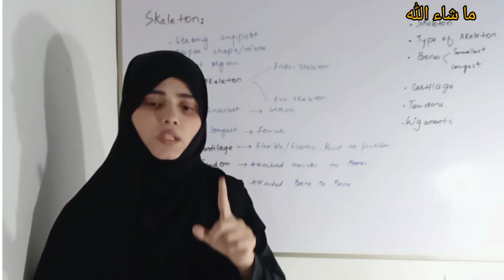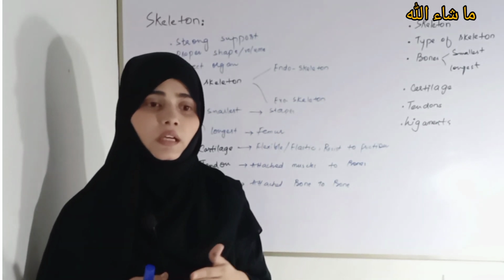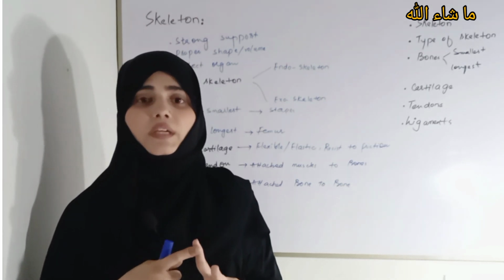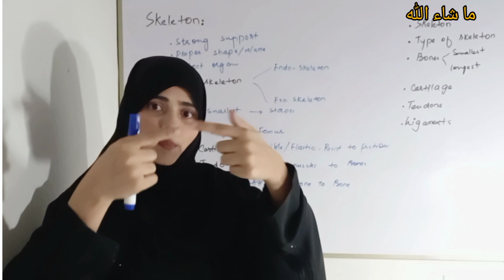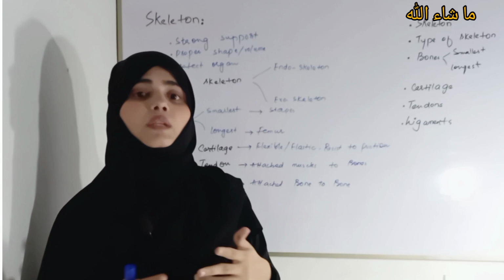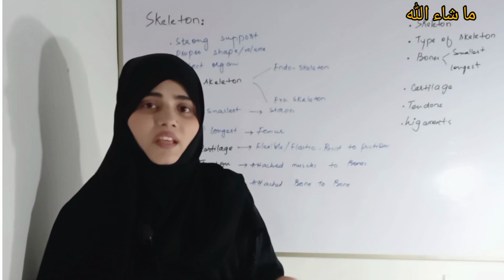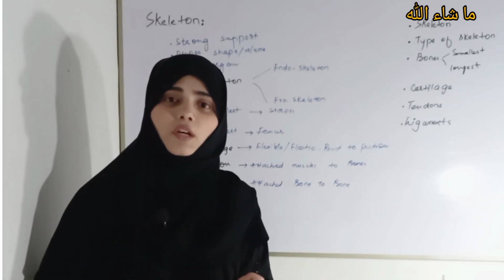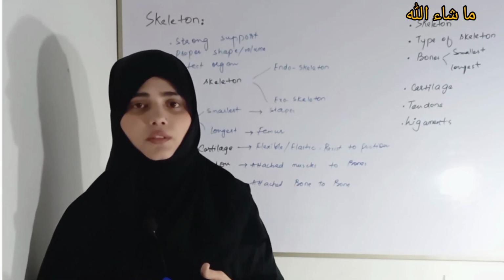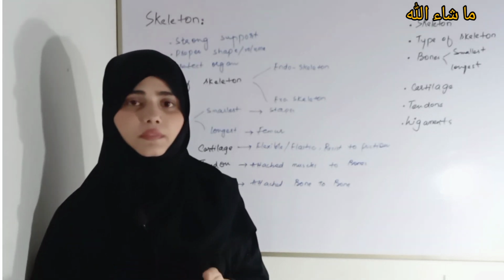And let me give you one more piece of information about skeleton, that there are two types of animals on the earth. One is those that have a vertebral column, I mean they have a proper vertebral column, they have a backbone, they have a spine. And number two is invertebrate. So invertebrates do not have a spine, they do not have a backbone, they do not have a vertebral column, such as butterfly, such as cockroach.